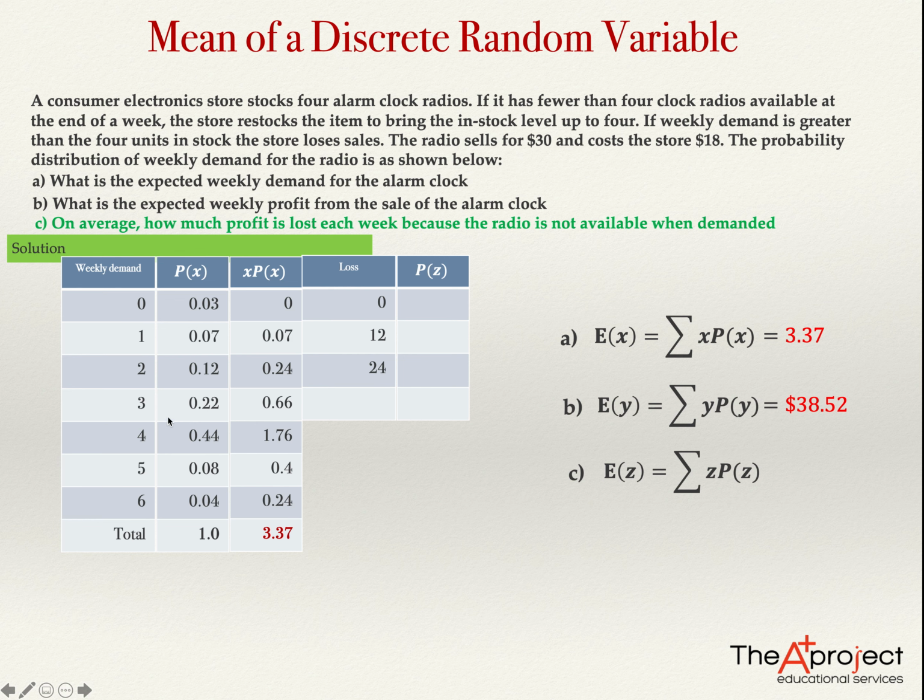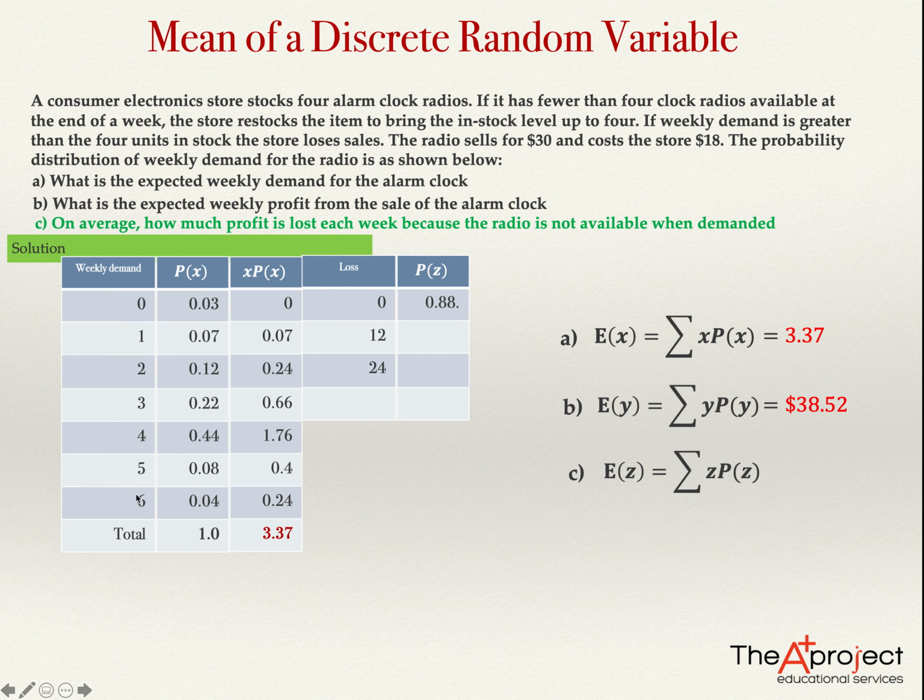Okay, let's find this probability. It will be the probability of 0 plus the probability of 1 plus the probability of 2 plus the probability of 3 plus the probability of 4. If you add together all these probabilities, the answer will be 0.88. So in this case, there is no problem.